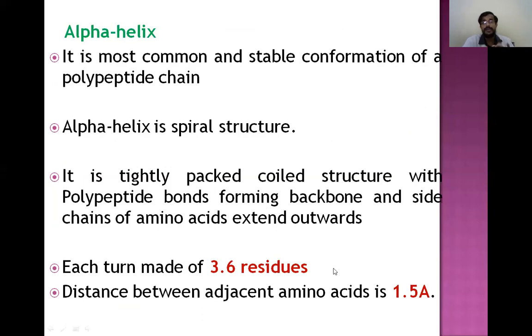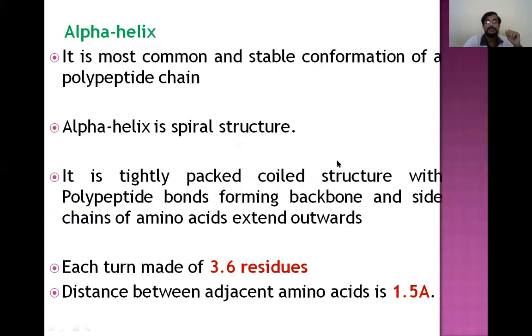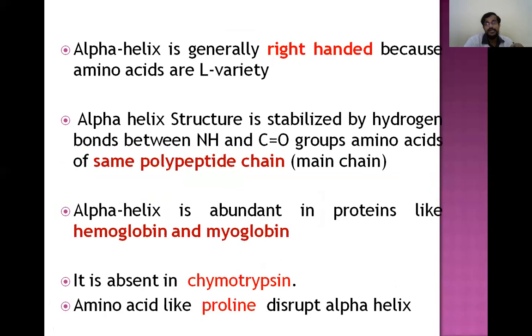Each turn is made up of on average 3.6 amino acid residues, and the distance between adjacent amino acids is 1.5 angstroms. This is the structure of the alpha helix. The alpha helix is right-handed, and it is stabilized by hydrogen bonds. It is abundant in hemoglobin and myoglobin.